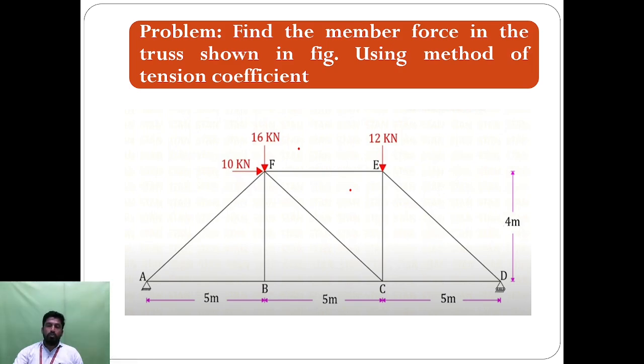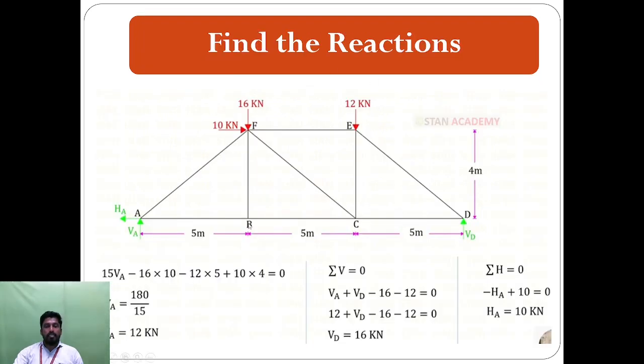First our aim is to satisfy the equilibrium conditions, so find the reactions. What are the reactions for A? They are VA, HA and VD. We denote the vertical reaction at point A as VA, and H denotes the horizontal force acting at point A. Here VD is only one reaction because it is supported on a roller support, so we consider only the vertical direction.